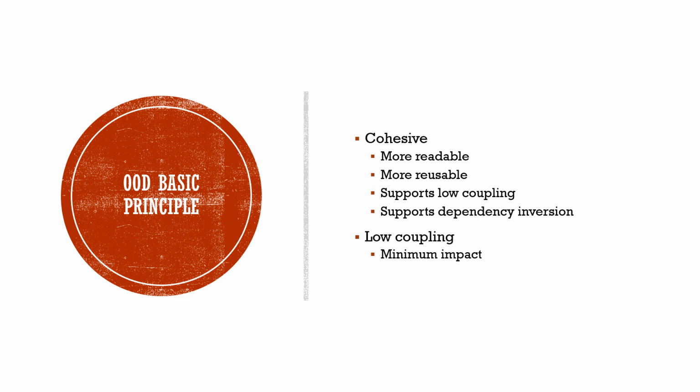Here are a couple of object-oriented design basic principles. Cohesive. Cohesive means a class or a component should do a certain job, and we shouldn't assign too much responsibility in one class.